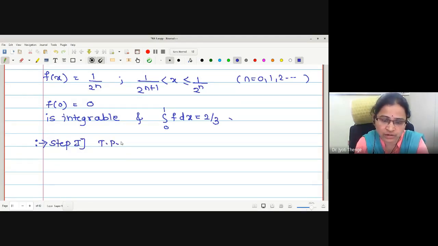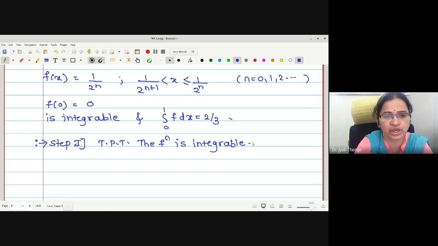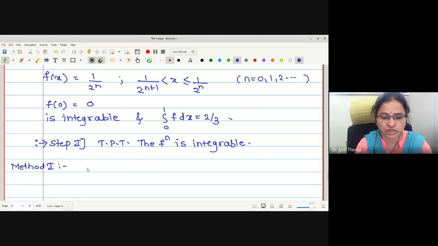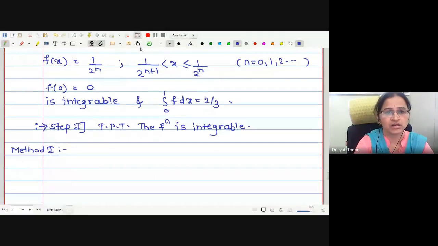to prove that the function f is integrable. Now to do this I will use method number 1. Method number 1, clearly the function is not continuous. Let me just try to write the function in a more elaborate way so that you can understand the nature of the function. What is the function defined?